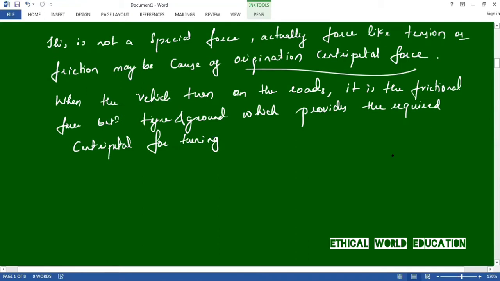That is the reason why, while turning, some roads are elevated towards the right. For example, if this is a car which is moving in this direction, that is the reason why this right portion will be slightly elevated, to reduce the friction and avoid the wear and tear of the tires. It might be right or left, it will be slightly elevated, right?